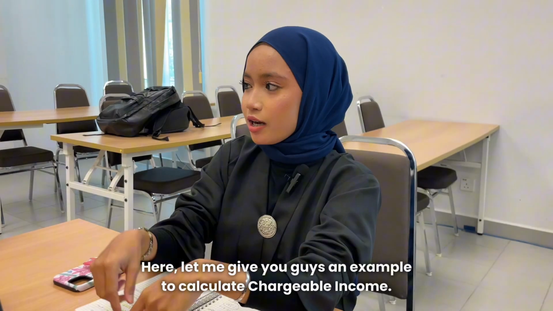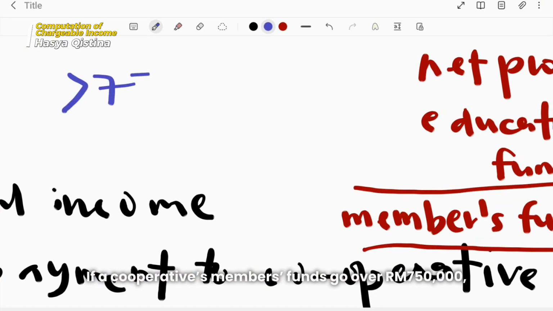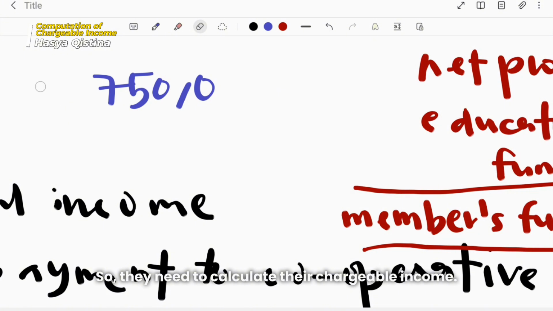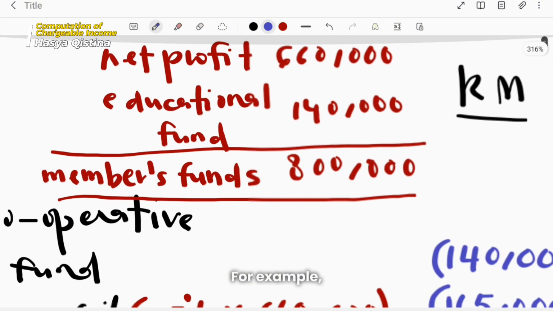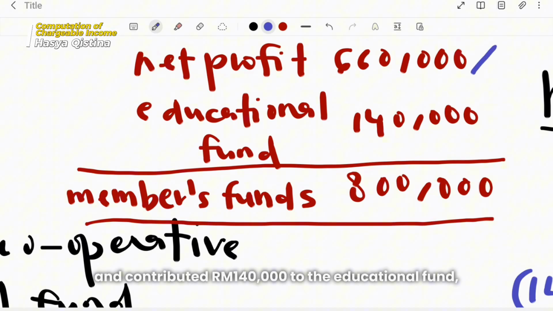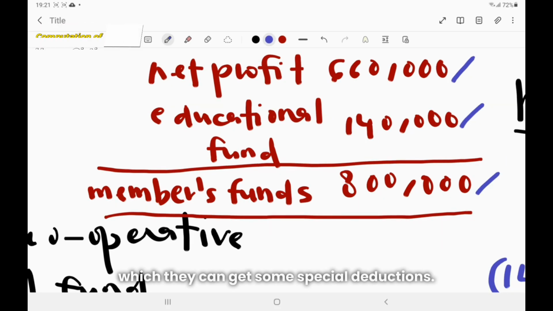Here, let me give you guys an example to calculate chargeable income. If a cooperative member funds go over 750,000, it becomes taxable like a normal company. So, they need to calculate their chargeable income. For example, if the cooperative society made a net profit of 616,000 and contributed 140,000 to the educational fund, their members' fund becomes 800,000, which they can get some special deduction.